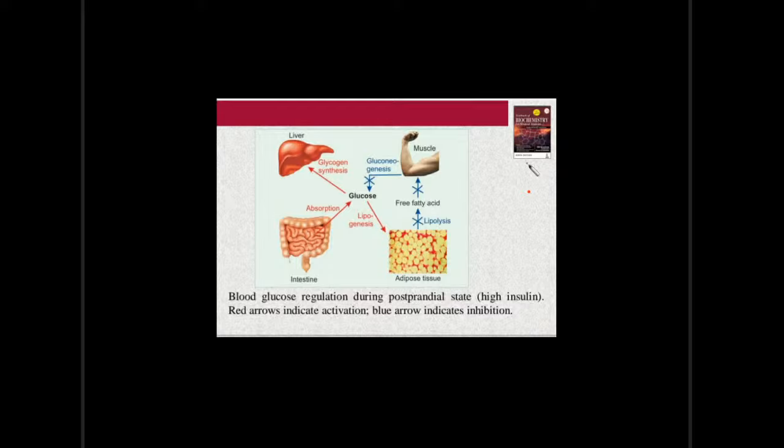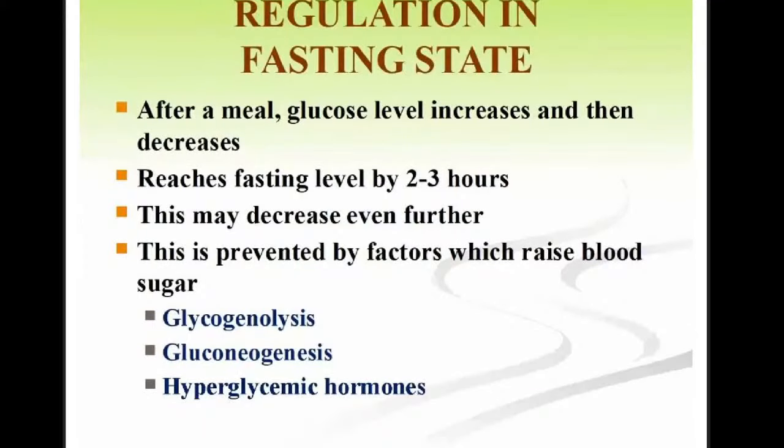And what is the third step? The third step is that the glucose is absorbed from the intestine. Then gluconeogenesis and lipolysis are inhibited in the regulation during the postprandial state. So just draw this diagram also, include this one in your answer paper so that it will look more colorful and attractive for the examiners. So this is all about the regulation in postprandial state.